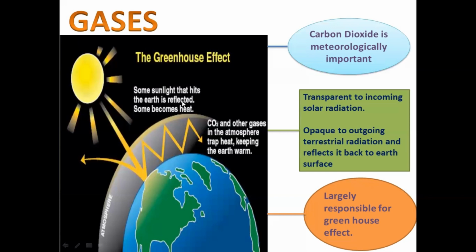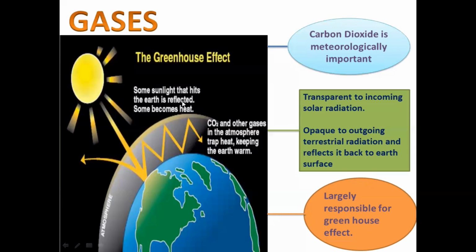Why does this happen? Because glasses act as a trap. They trap the energy because the sun waves come in short wavelength, so they are able to penetrate. But when the car tries to emit back whatever it has received from the sunlight, it is in long wave. So what happens?